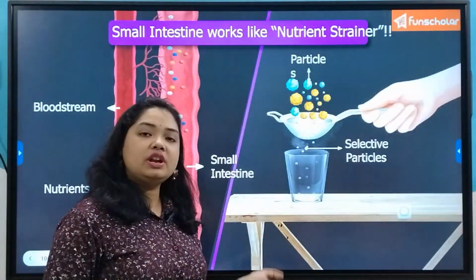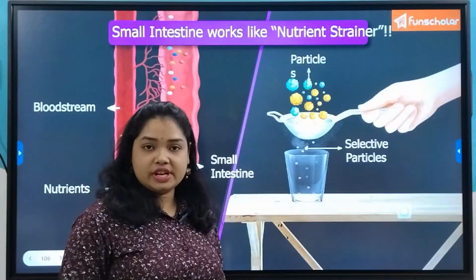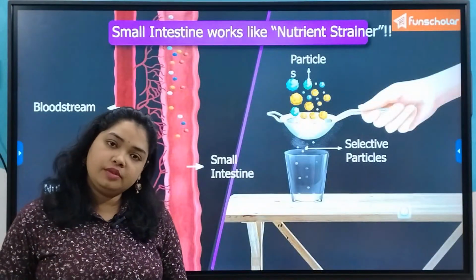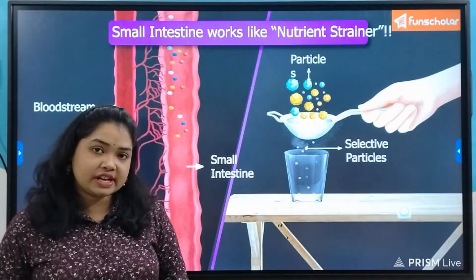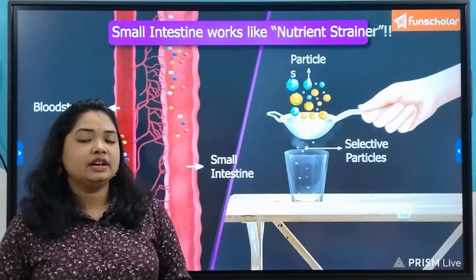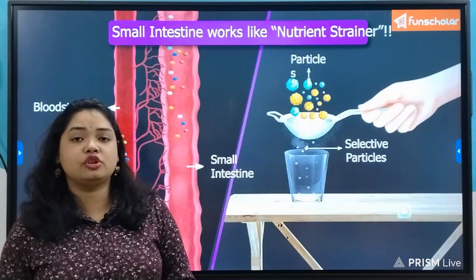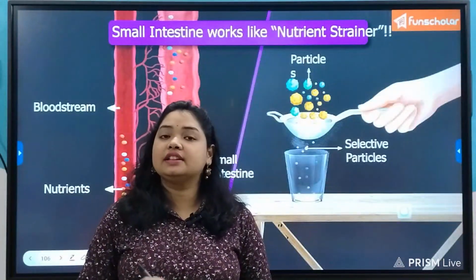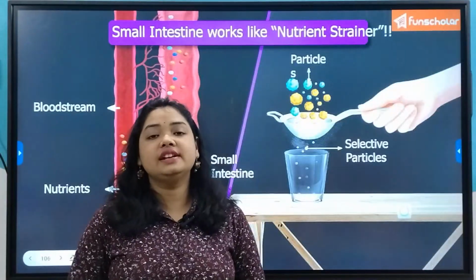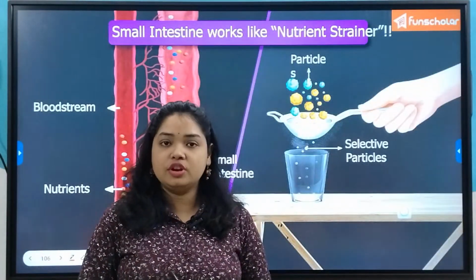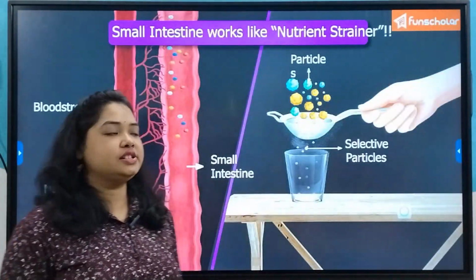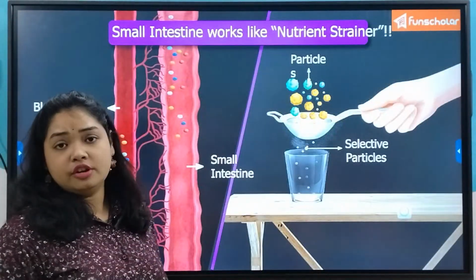Similarly, in the small intestine, the nutrients which are broken down, such as the amino acids, the simple form of glucose and other monosaccharides, and the fatty acids and glycerol, only they are absorbed into the bloodstream, and the other particles are then passed on as the residue of the digested food to the next part of the alimentary canal, that is the large intestine, for the bowel formation.